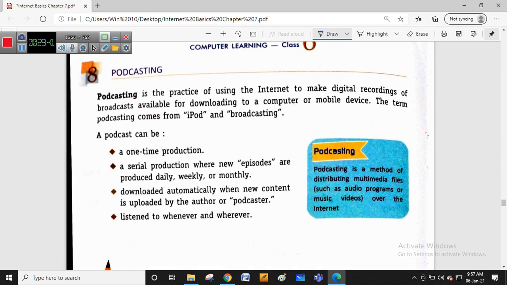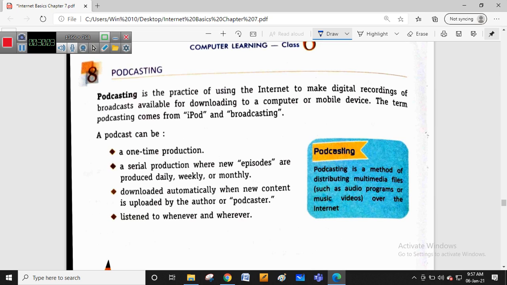Then podcasting, the last topic. Podcasting is a practice of using the internet to make digital recordings of broadcasts available for downloading to a computer or mobile device. The term podcasting comes from iPod and broadcasting. It is nothing but distribution of multimedia files, such as audio programs and music videos, over the internet.